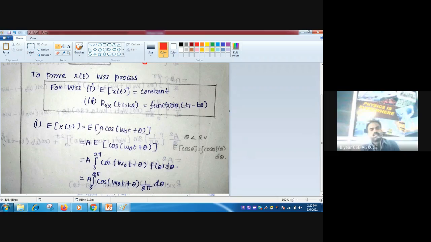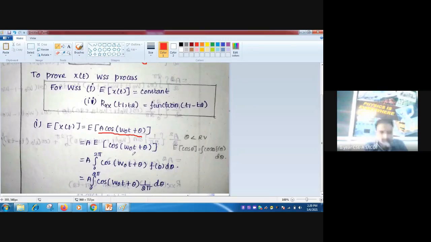Let us find E of x of t. So E of x of t is equal to E of, what is x of t? A cos omega 0 t plus theta. So it is A into expectation of cos of omega 0 t plus theta. So A is constant. So how to find expectation of cos theta? Keep expectation of x also, no problem. If expectation of cos theta is there, how do you find it? Integral cos theta into f of theta d theta. Similarly, integral cos omega 0 t plus theta into f of theta d theta.